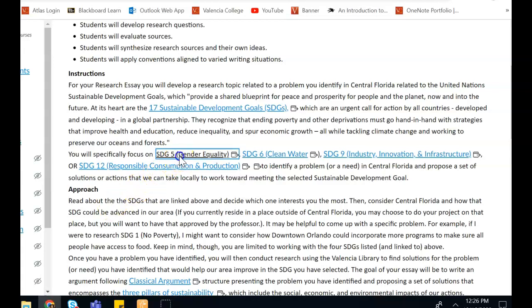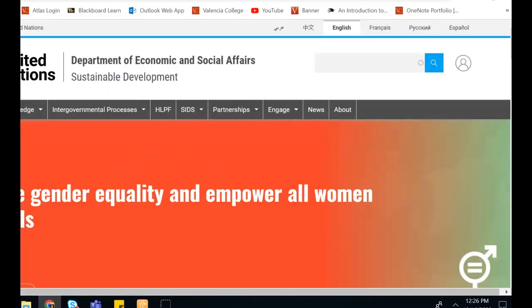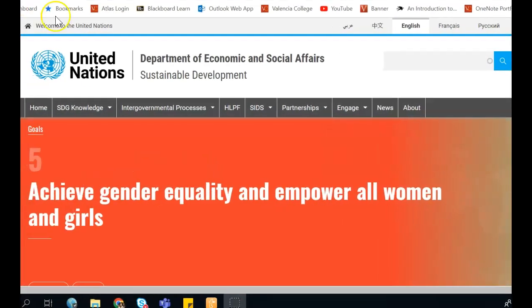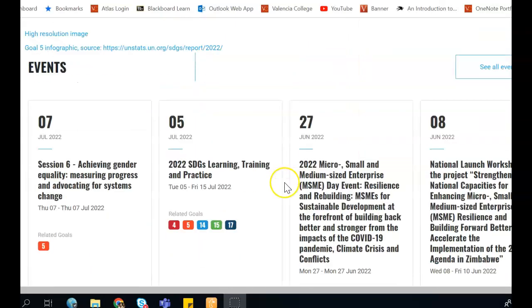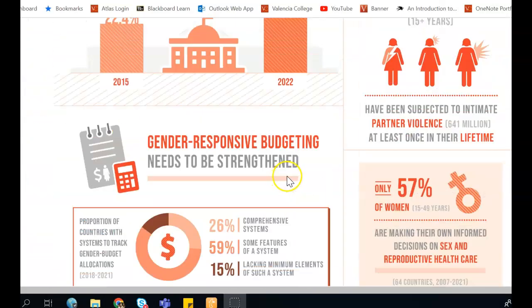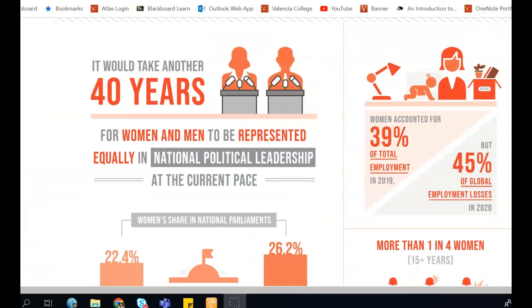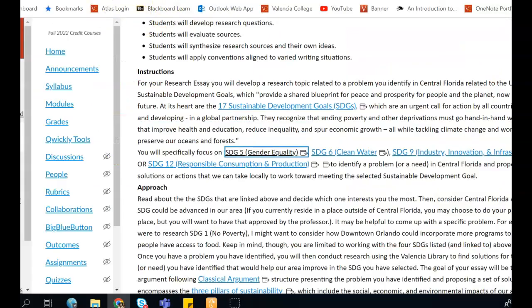And if you click on these links, it will take you to a web page that is focused on what that SDG is, and it explains it to you. You will use the page specific to your SDG when you are doing your paper. All right.